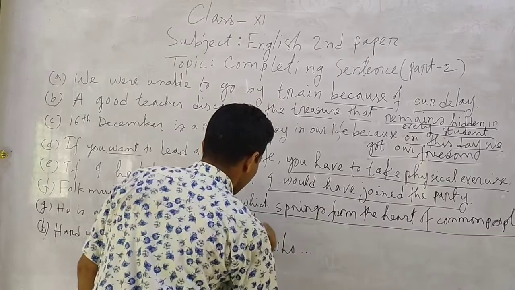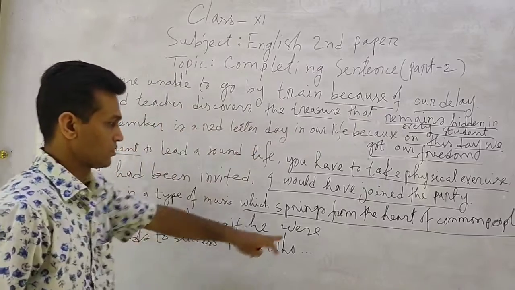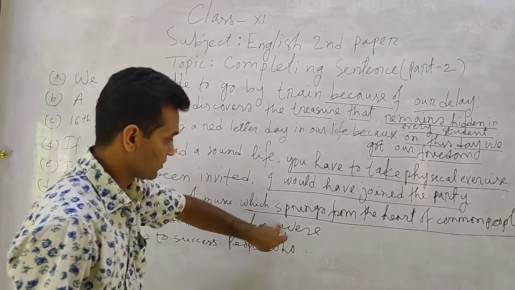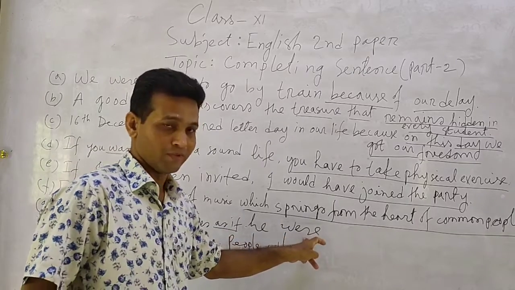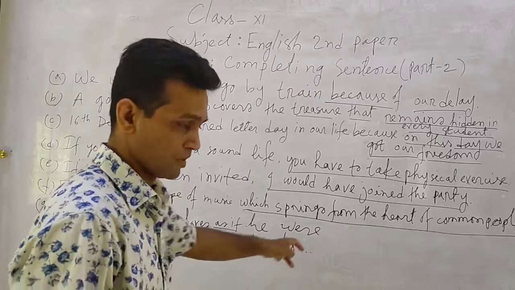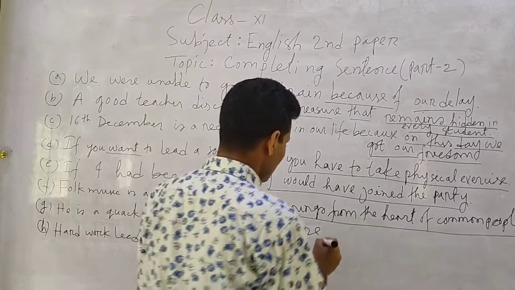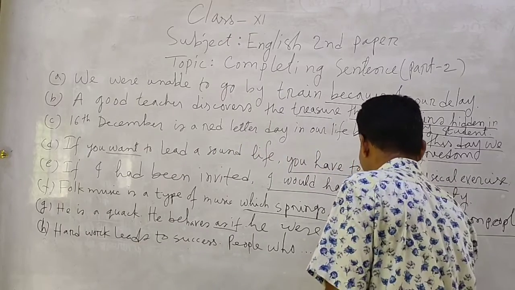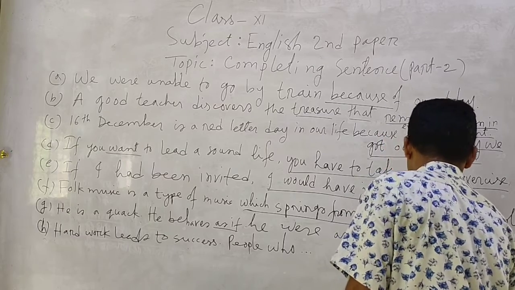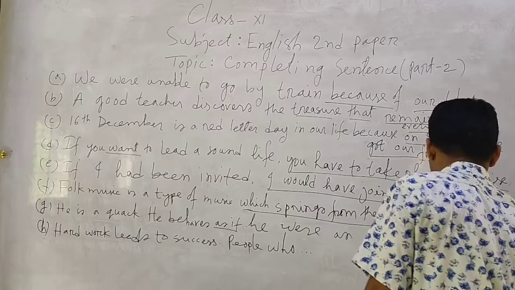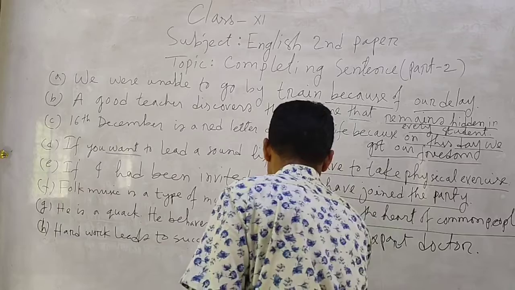You have to use the subject he here, and we can use "were" here, of course. If you use a be verb in the case of as if, as though, you have to always use "were" in the case of a be verb. So he behaves as if he were an expert doctor. Here is the second clause.